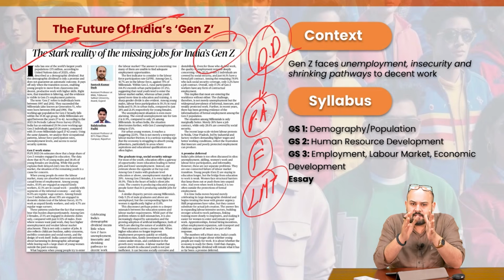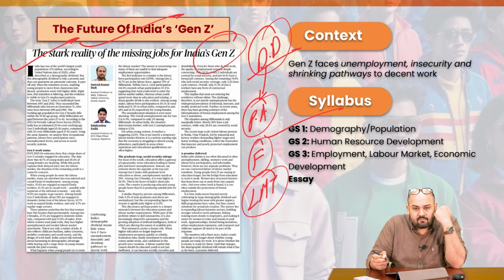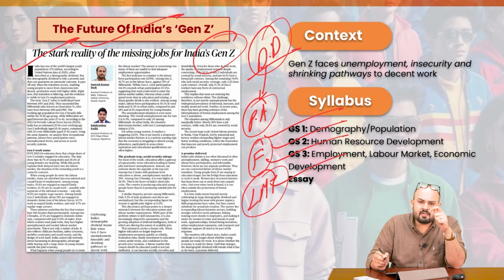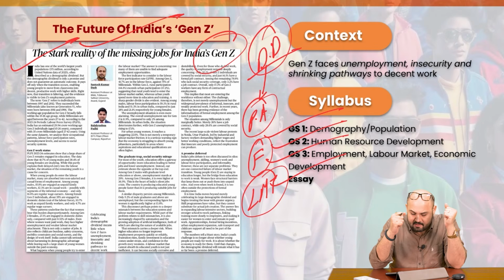So again, a very, very important topic, and not just from one particular domain, rather from multiple perspectives. For example, it is important from the perspective of GS1, demography and population. It's important from GS2, social issues and human resource development. It's important from the GS3 perspective, employment, labor market, economic development, and also for essay points. We'll try to see what this demographic dividend is all about, what issues are plaguing the whole scenario, and what should be the way forward. It's going to be a comprehensive discussion.